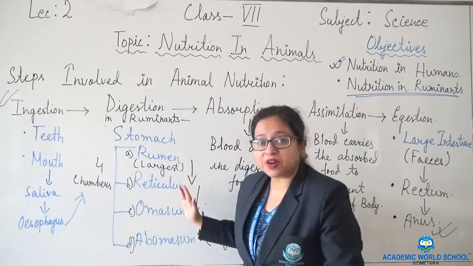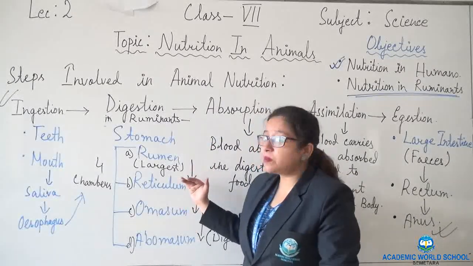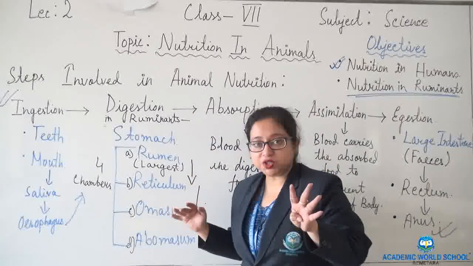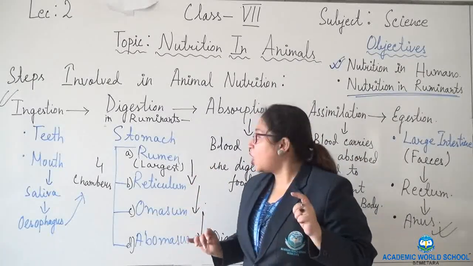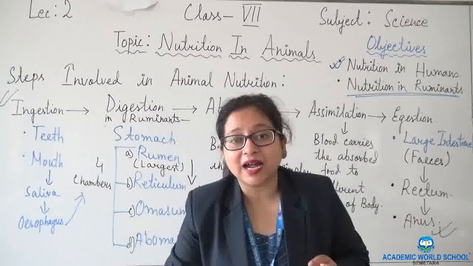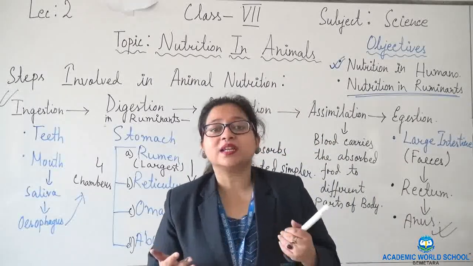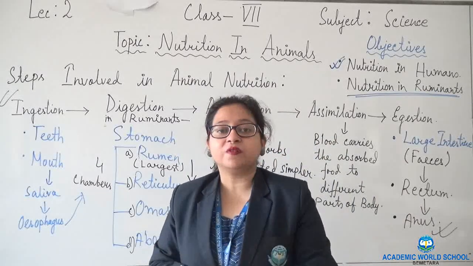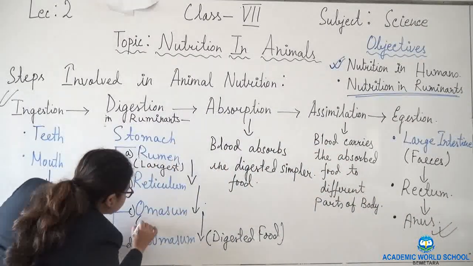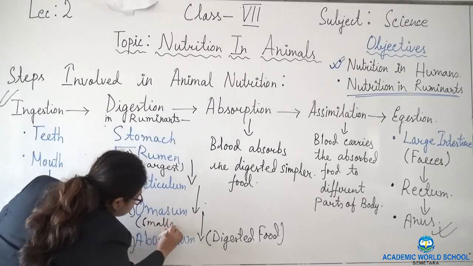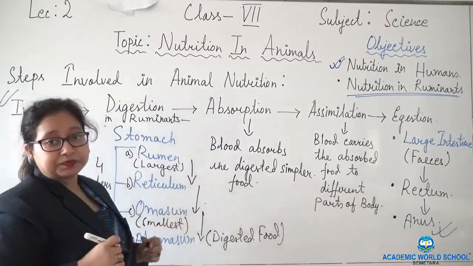But in grass-eating animals, the stomach has four chambers, that is rumen, reticulum, omasum and abomasum, of which rumen is the largest. If you get a question to name the largest chamber of a grass-eating animal, it is rumen, and the smallest chamber is omasum.